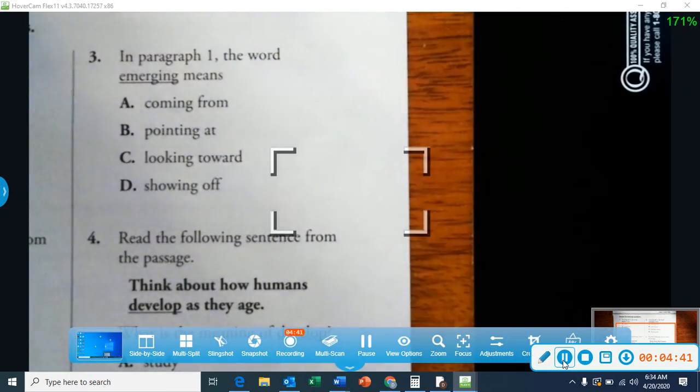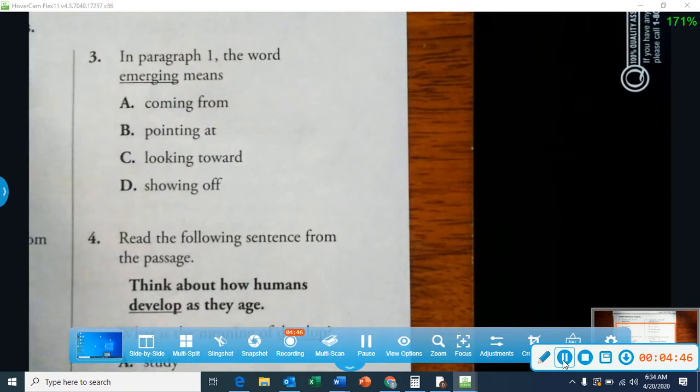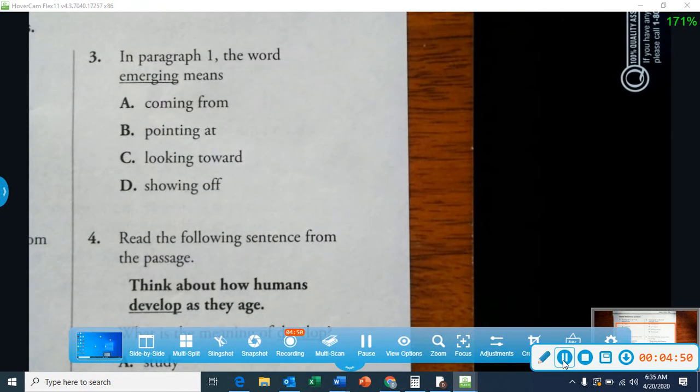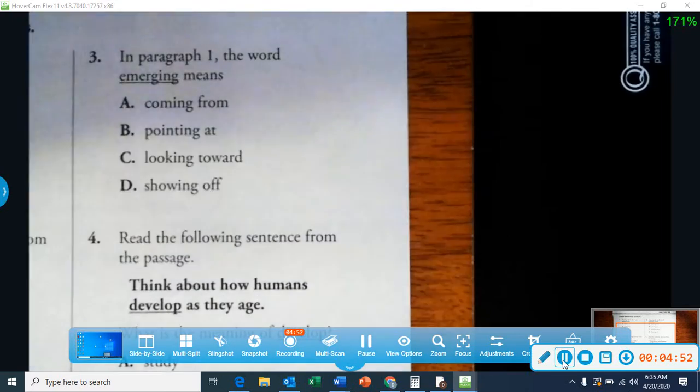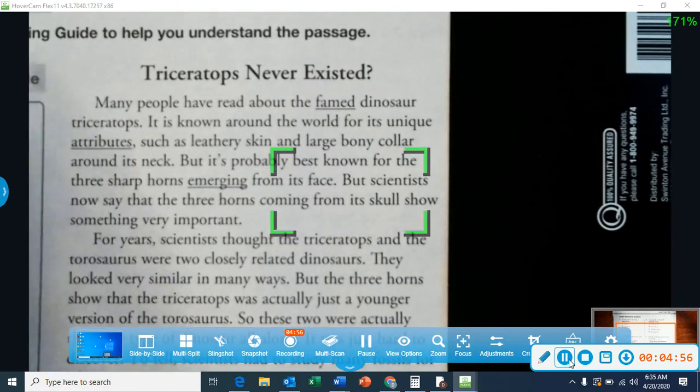We're going to stay with number 3. We roll across the top of the page. Next word, same paragraph. Paragraph 1, the word emerging means... Here's the sentence with the vocabulary word emerging in there. But it's probably best known for the 3 sharp horns emerging from its face.